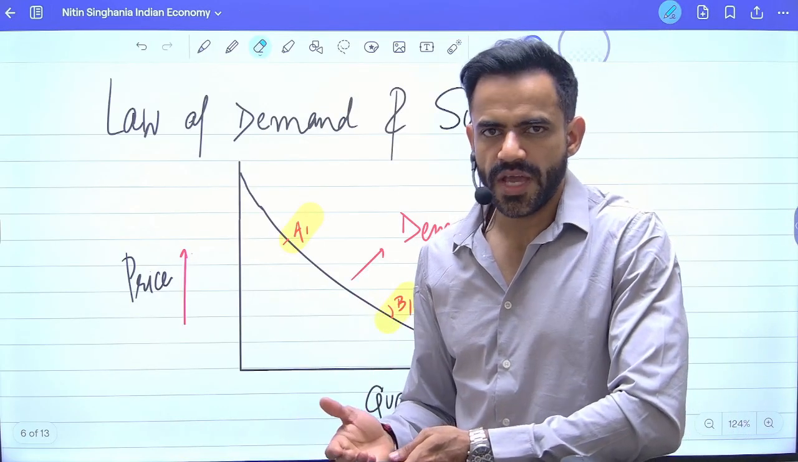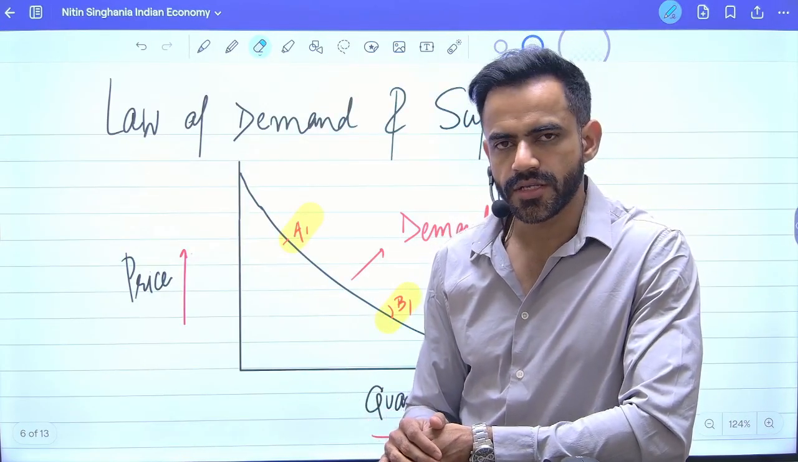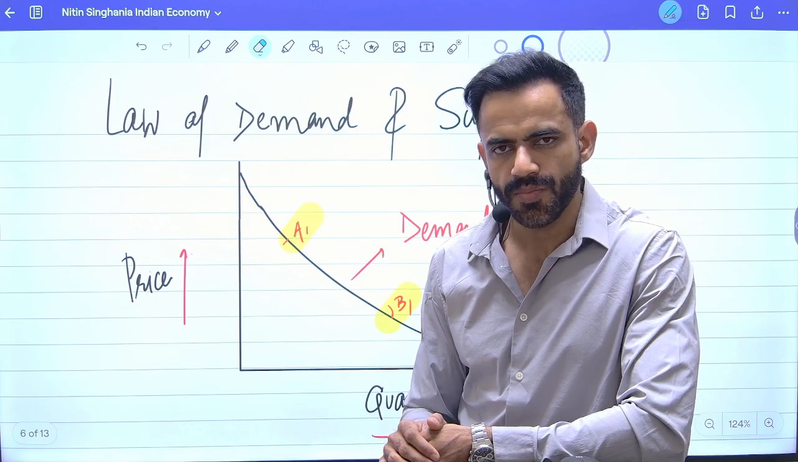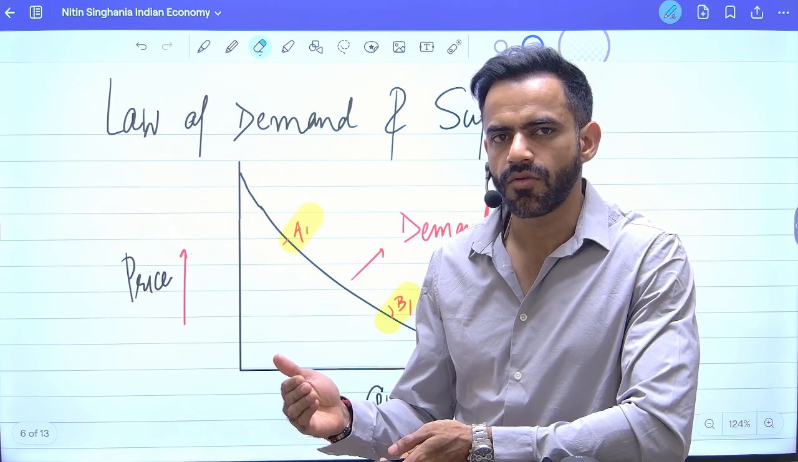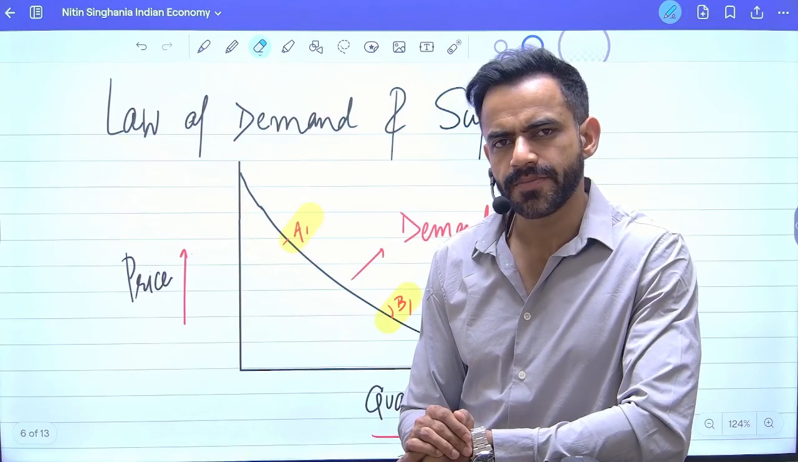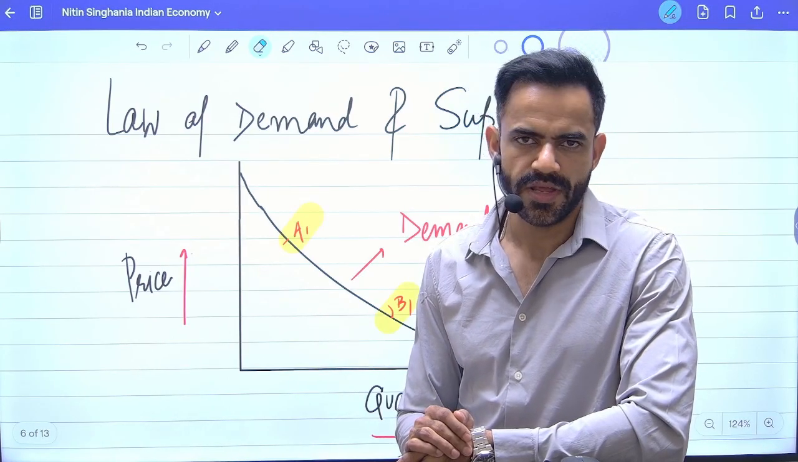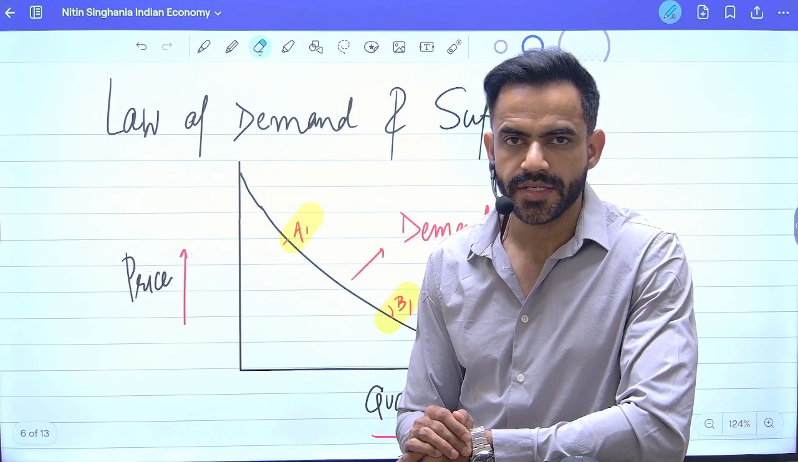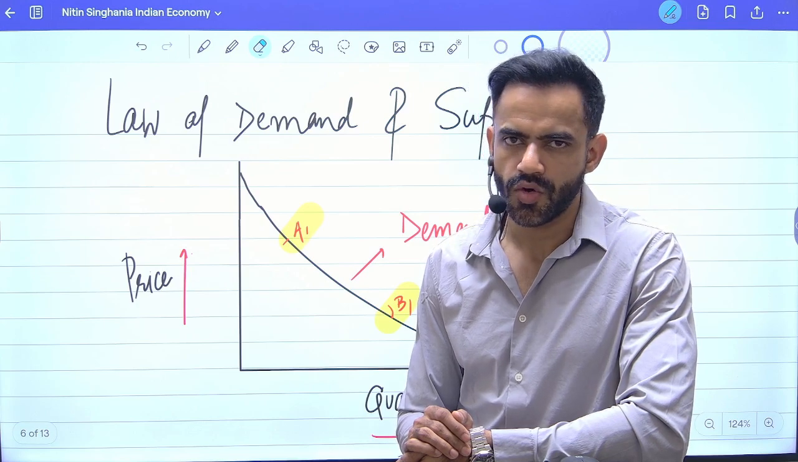So in this, we are going to continue our Nitin Singhania chapter 1. Today's topic is law of demand and law of supply. Now, what is law of demand? Law of demand simply says that if the price of any particular item increases, the demand will go down.